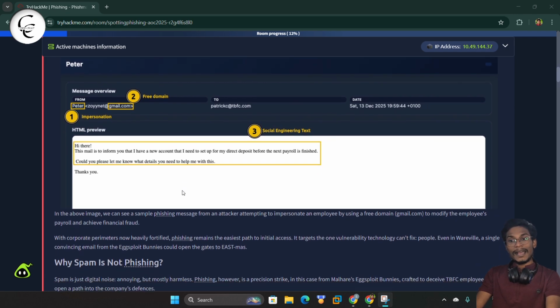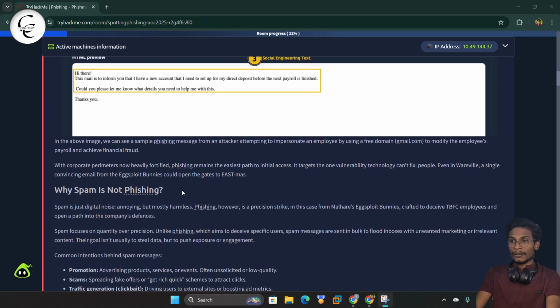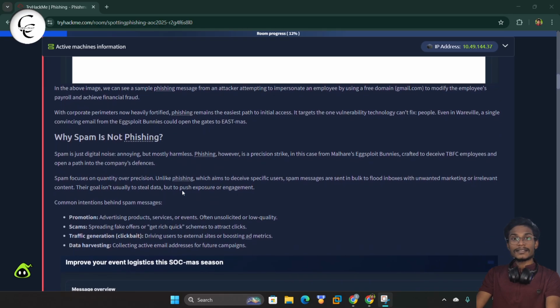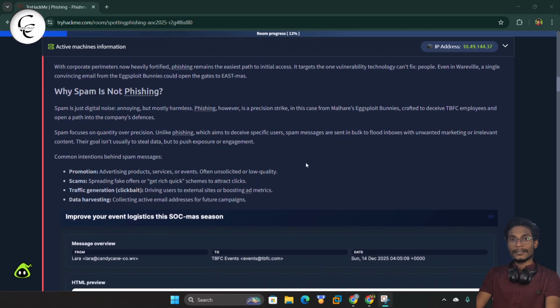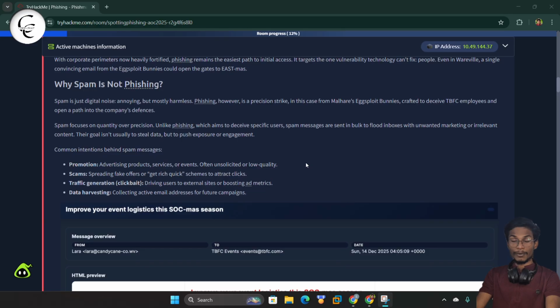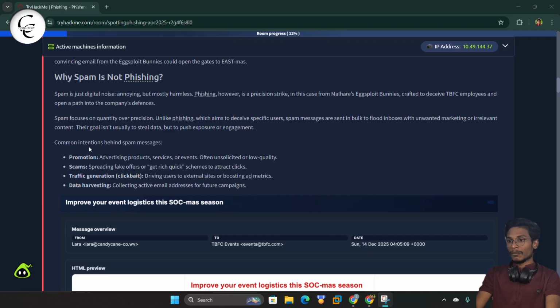Discuss why spam is not phishing. So guys, phishing is a cyber attack in which we gain the credentials or the important information from the user. But spam is not very dangerous to the users, like it is only used for promotion or scams or traffic generation or data harvesting. These are only sent to fill up your inbox.